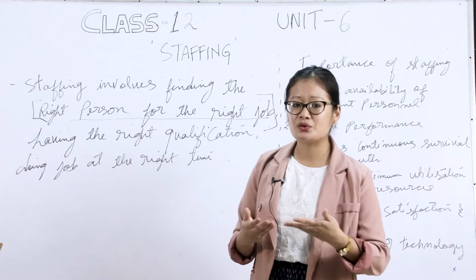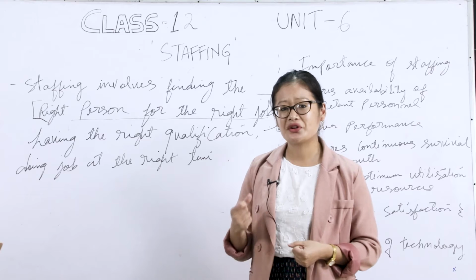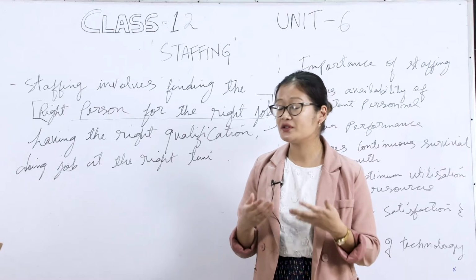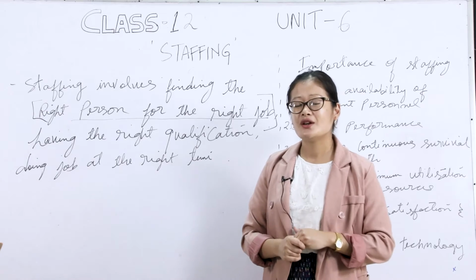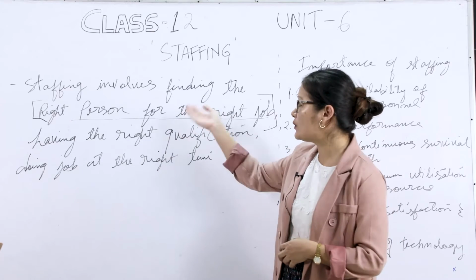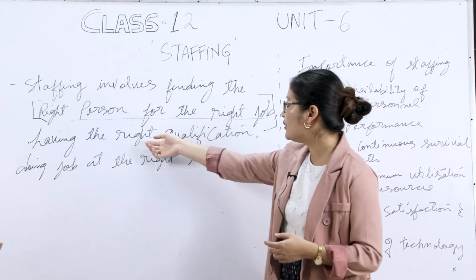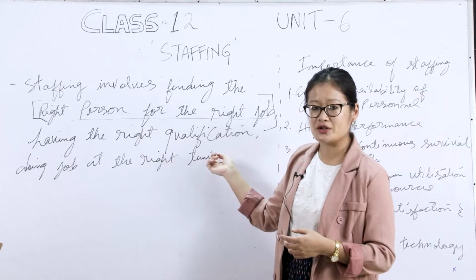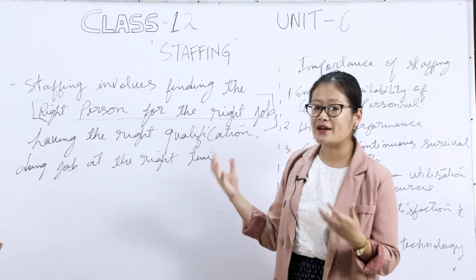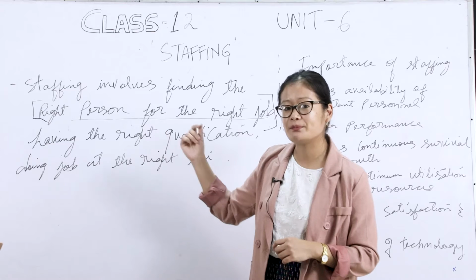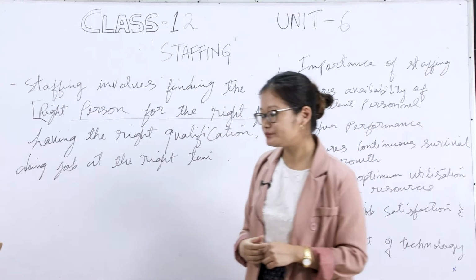In order to become a teacher, there are certain criteria and qualifications that one needs to fulfill. In the same way, in order to work in an organization, there should be the right qualification. To sum up, staffing is all about finding the right person for the right job.